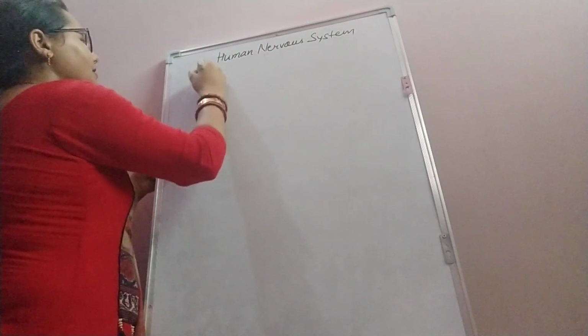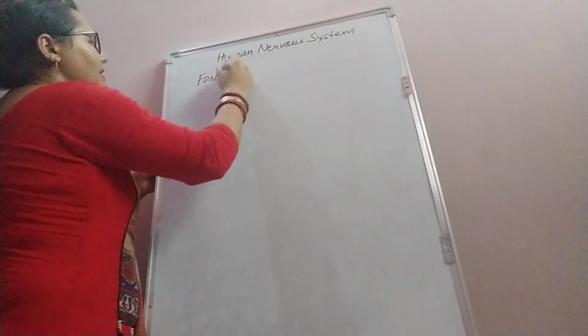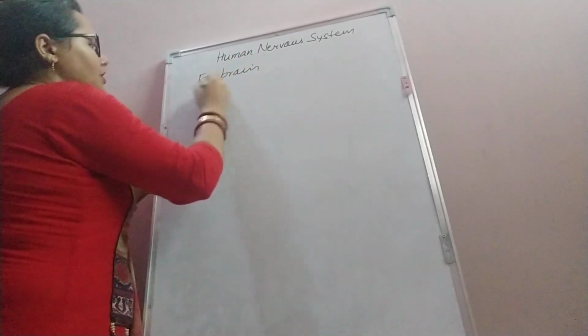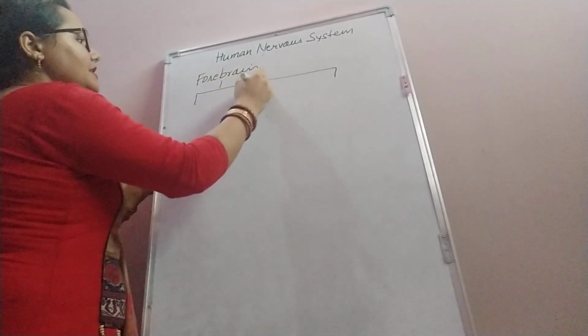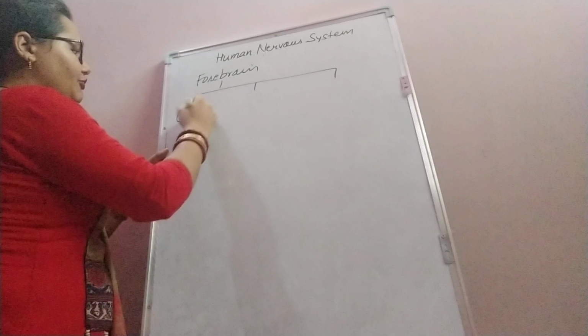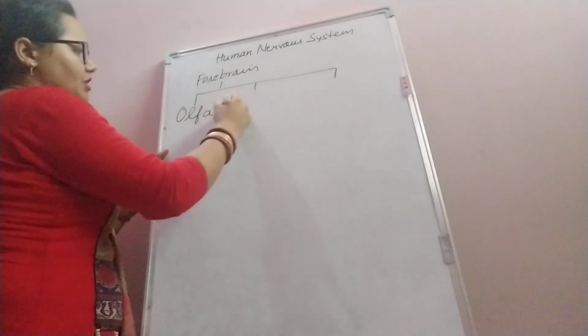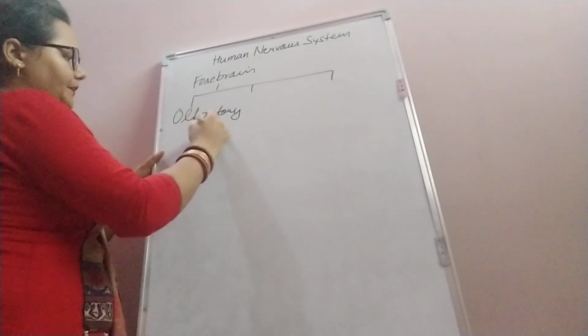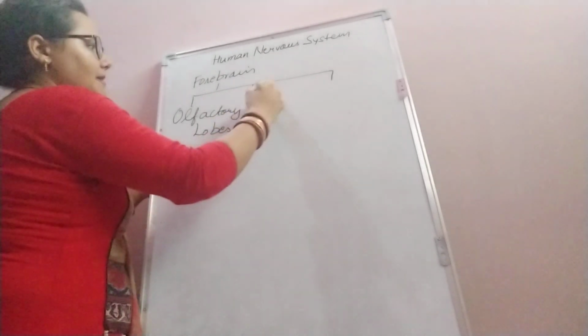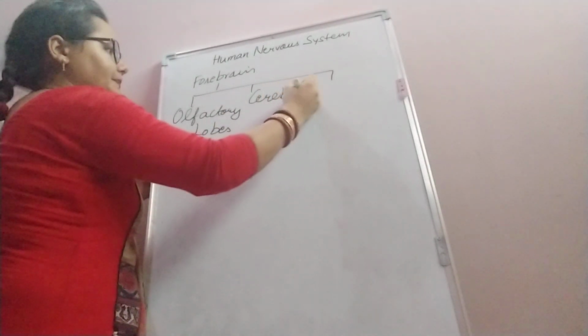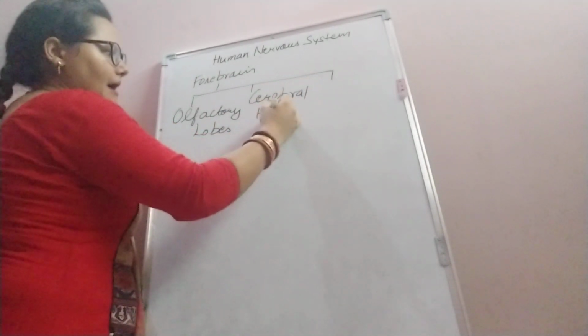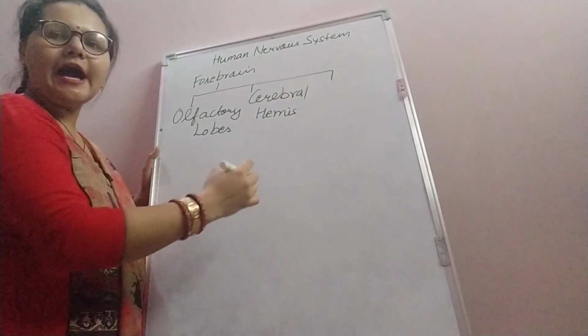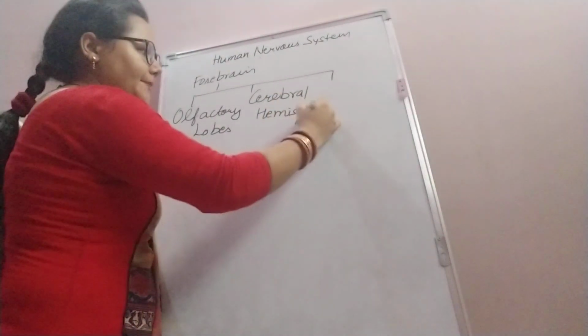The forebrain is divided into three main parts: olfactory lobes, cerebral hemispheres and diencephalon.